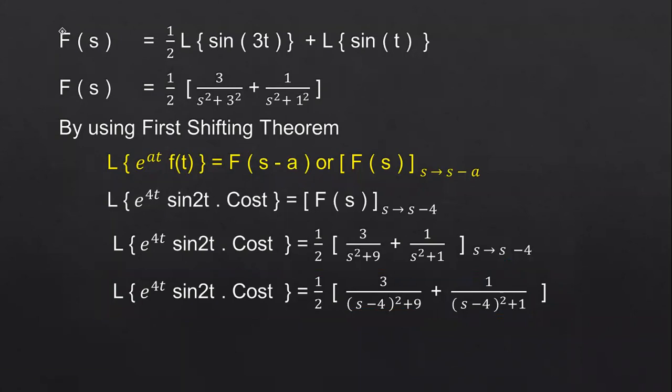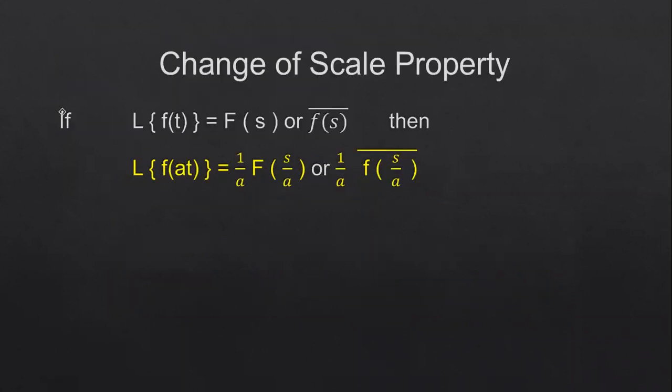I have explained 4 problems using 4 different methods. The methods are all related to the first shifting theorem, but the f of t functions are different in each and every case. Right, so the next type of property is called the change of scale property.